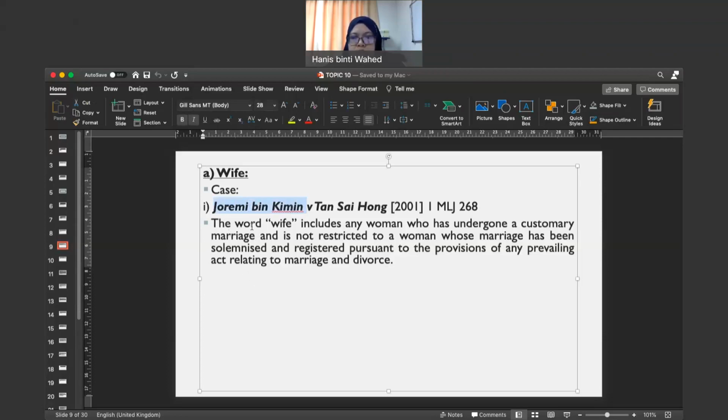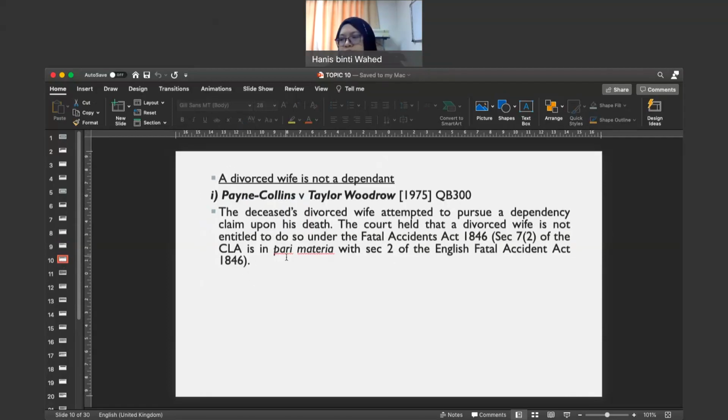Kalau you baca dekat sini, the judge in this case define the word wife to include any woman who has undergone a customary marriage, ya. Tak restricted kepada woman yang married according to the law only. Okay, alright. And then another important thing, a divorced wife is not a dependent, and this is by virtue of the case of Payne and Collins.